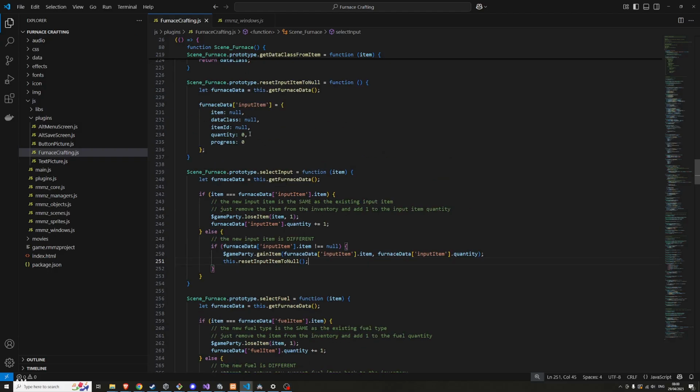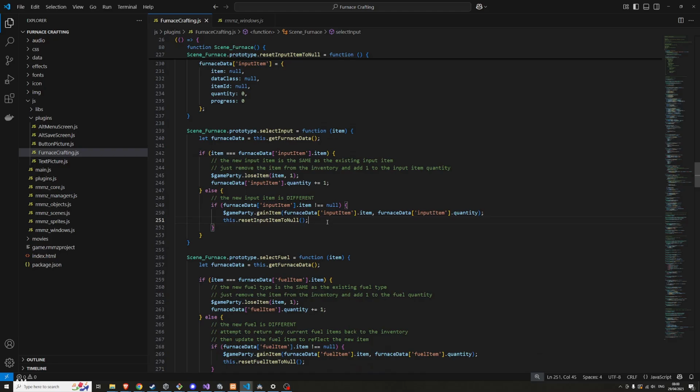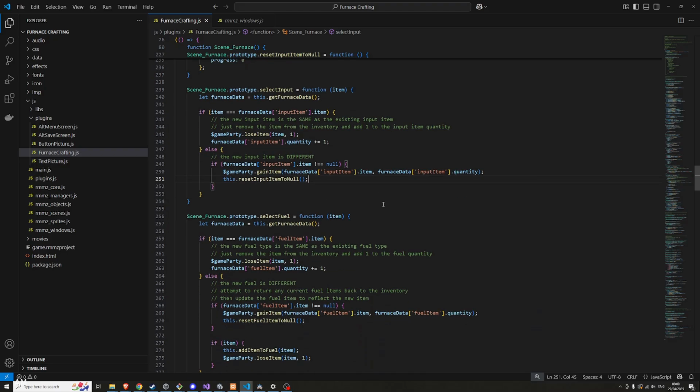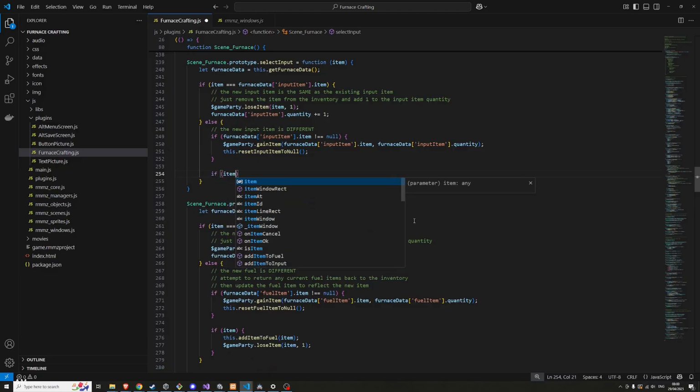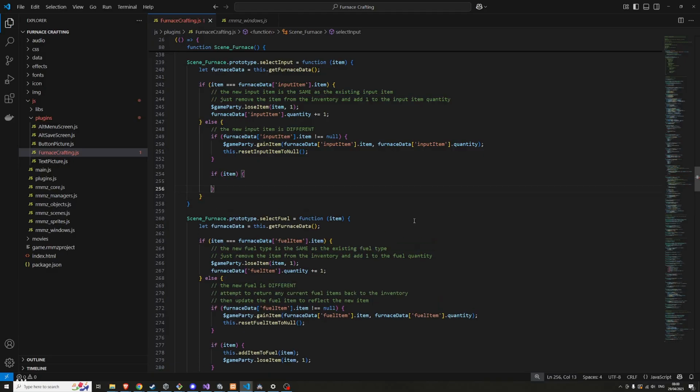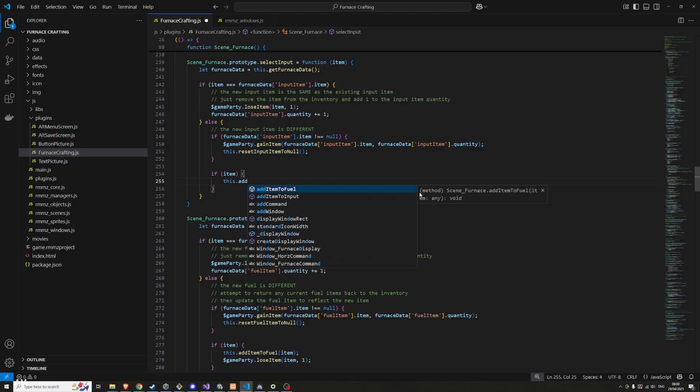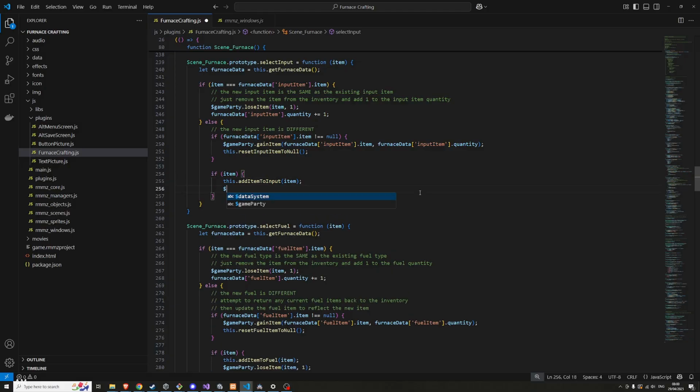Null, null, null, no quantity, no progress. Otherwise, oh no, there's no else for this. We just move on. If item is not null, then we want to add something to input. Add item to input, which is what we just created. And then lose the item that we've just added.